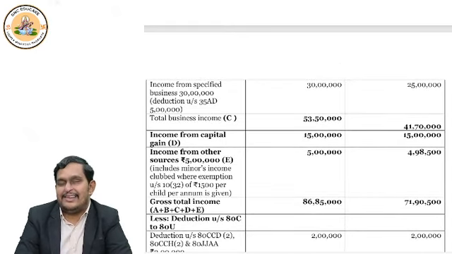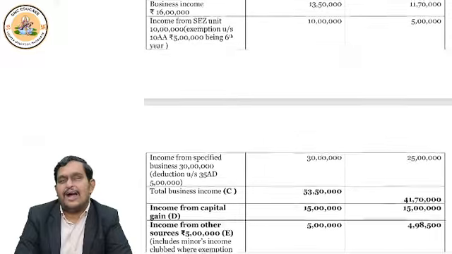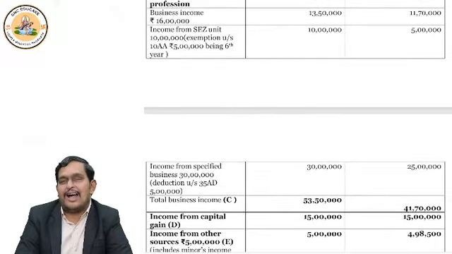Correct? Now, under the default tax regime, what is deductible out of these four? Tell me. Question to all of you. Yes, you are right. Normal depreciation 50,000 and in-house scientific research 2 lakhs. These two are deductible. If you deduct 50,000 and 2 lakhs, you will get 13 lakhs 50,000. Correct? This would be your business income. Whereas if you go for the optional tax regime, all four are deductible, right?